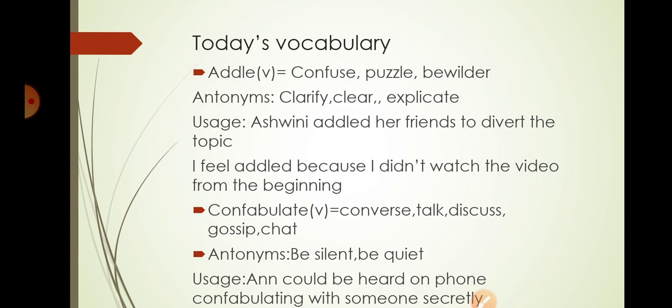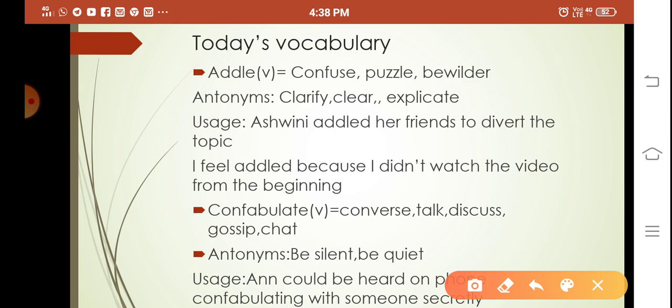Today's vocabulary for you. Addle. It is a verb, and it means confuse, puzzle, bewilder. Bewilder also means confuse. What are the antonyms? Clarify, clear up, explicate, which means explaining something clearly. Usage: if you use any word in a sentence, then you will remember it for a long time.